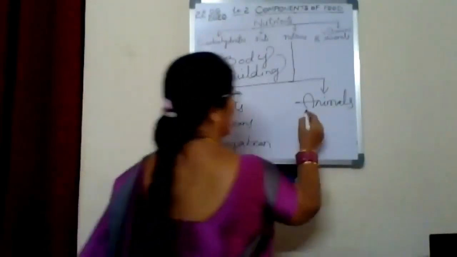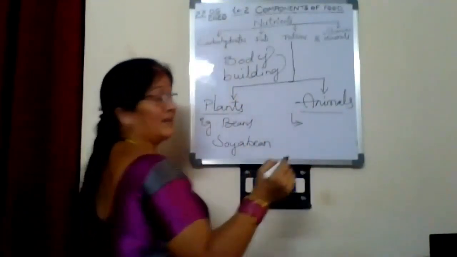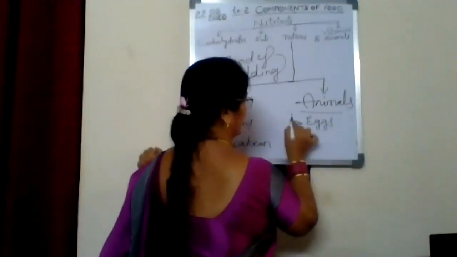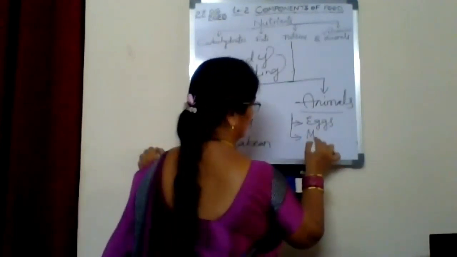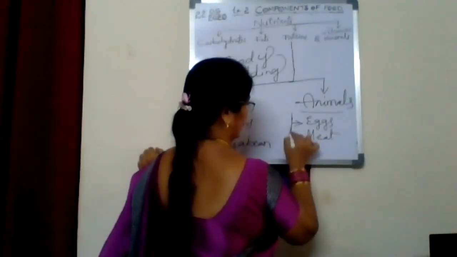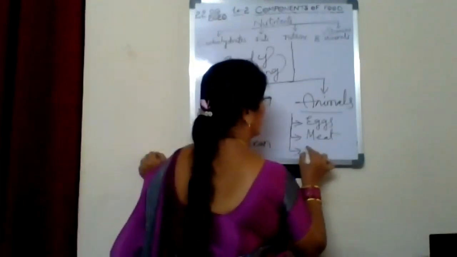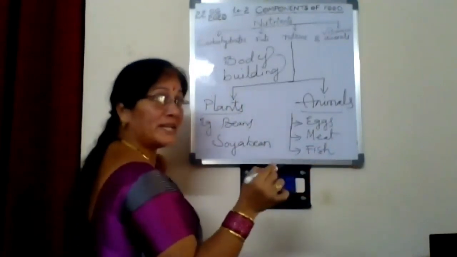Next, if we come to the animals, children, you know, we get protein from eggs and meat and fish. Fish contains protein and also vitamins.